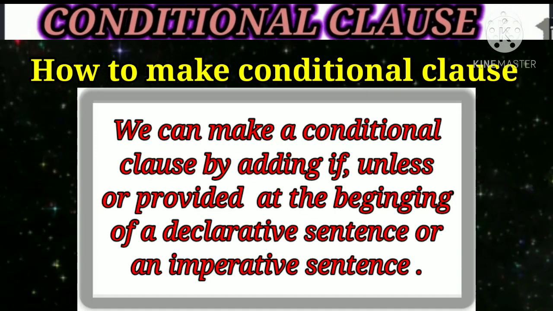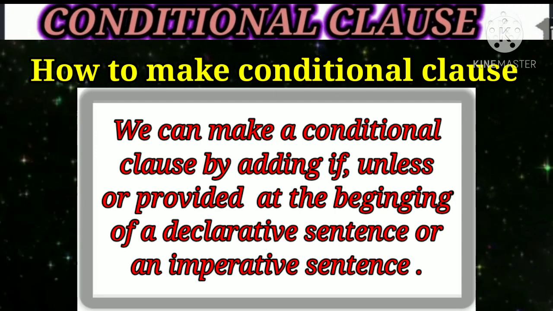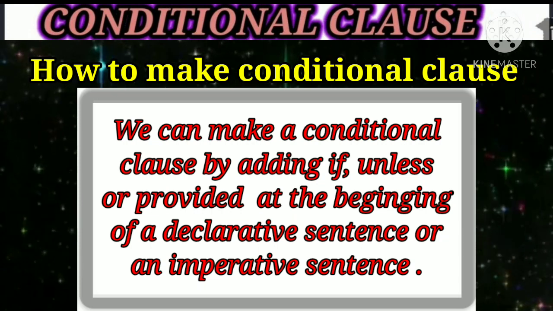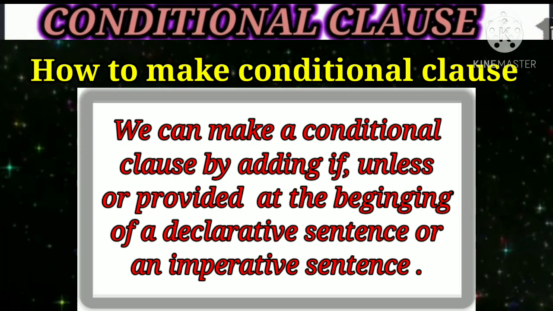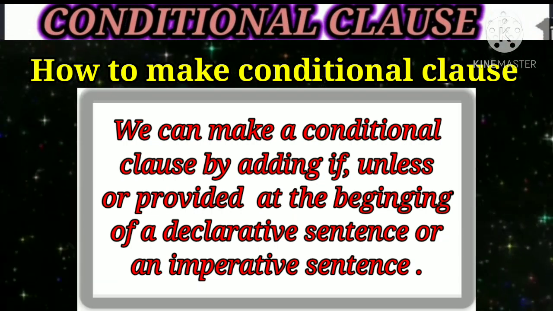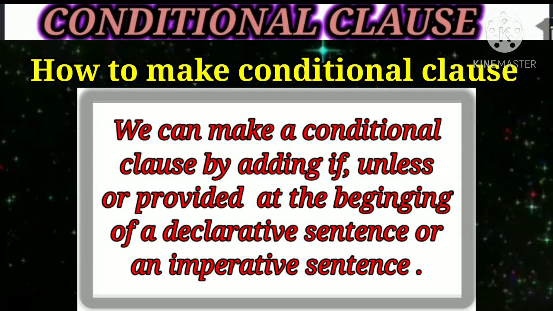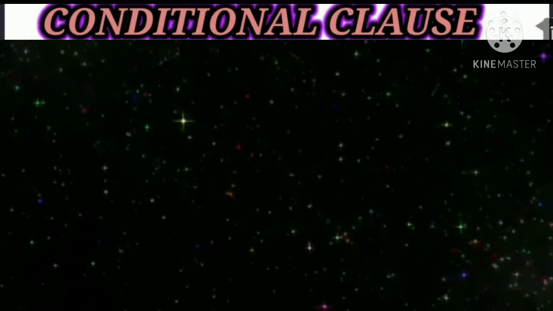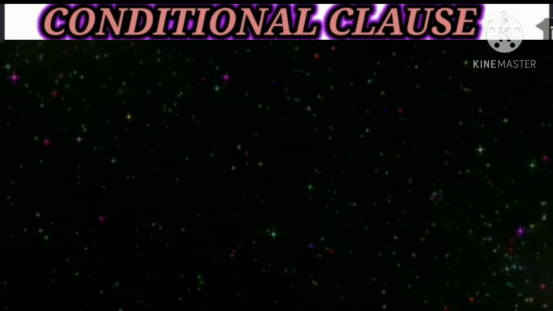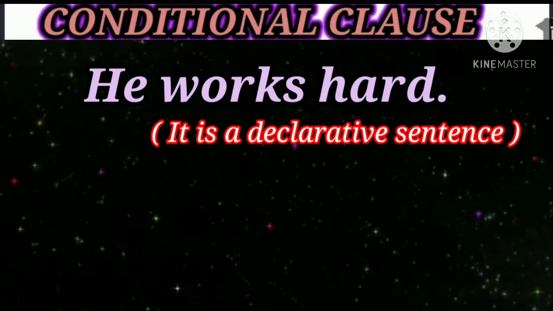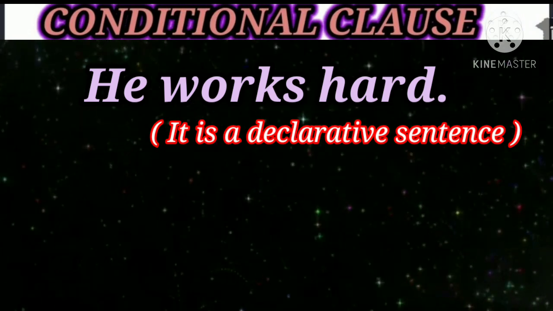We can make a conditional clause by adding if or unless or provided at the beginning of a declarative sentence or an imperative sentence. For example, he works hard. It is a declarative sentence.